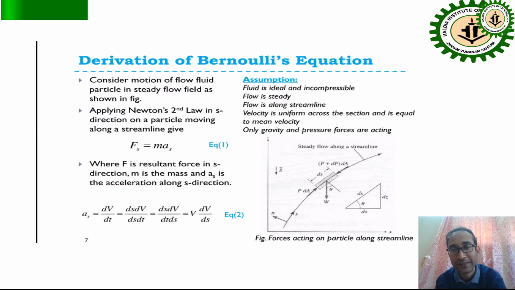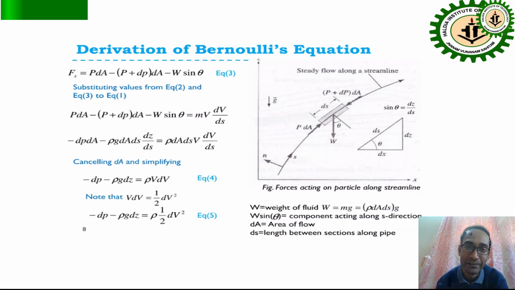Velocity is uniform across the section and is equal to the mean velocity; only gravity and the pressure forces are acting. So we consider, as per Newton's second law, that force equals mass into acceleration. The acceleration is dv by dt, that means the differentiation of velocity. So we can write it as ds by dt into dv by ds. Here ds by dt is v, so the acceleration is v into dv by ds.